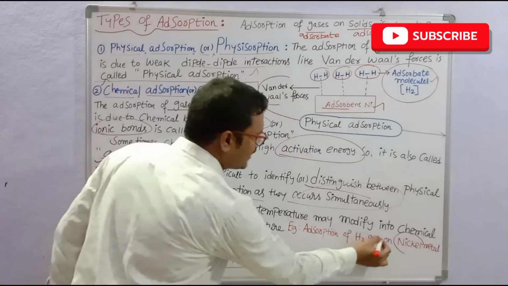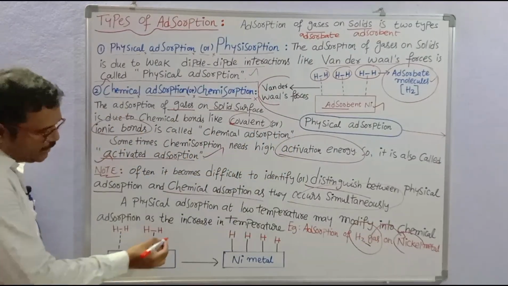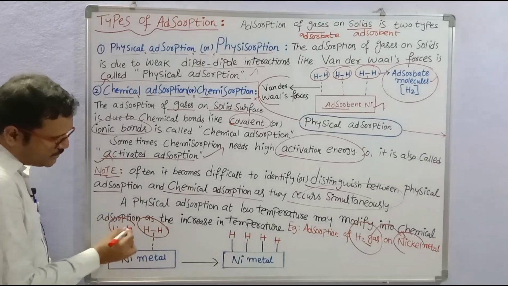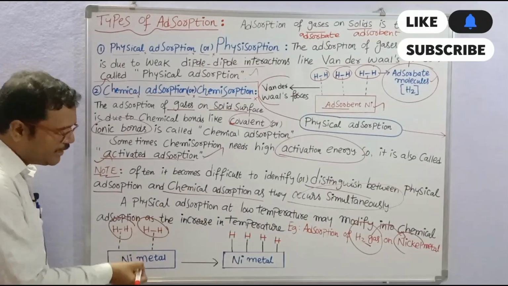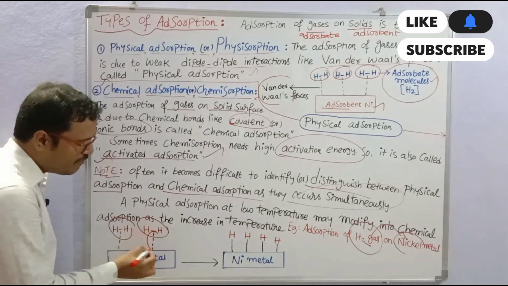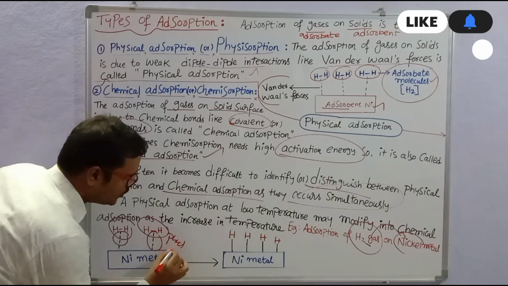Here the hydrogen gas molecules adsorb on the surface of nickel. At first, the hydrogen molecules approach the nickel metal surface and bind to it by weak van der Waals forces. So this is physisorption or physical adsorption.